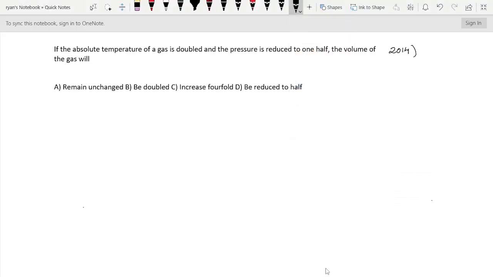This question also I have taken from the 2014 Kerala SET examination. Here the question is, if the absolute temperature of a gas is doubled and the pressure is reduced to 1/2, the volume of gas will be. Therefore, first I am going to write the initial and final.